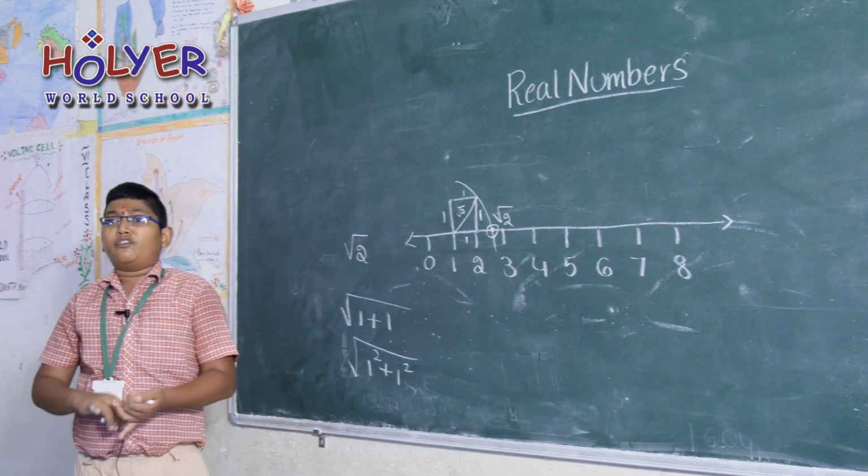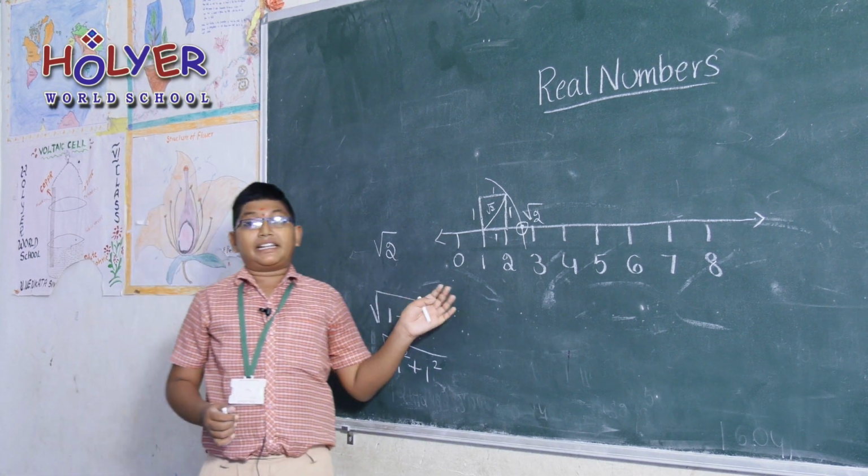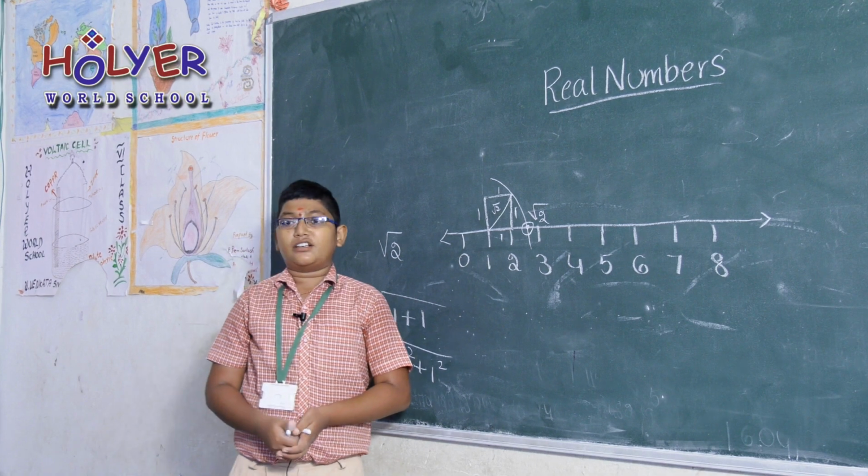Not only root 2, we can find many irrational numbers on a number line. And this is all about my topic. Thank you for giving this nice opportunity.